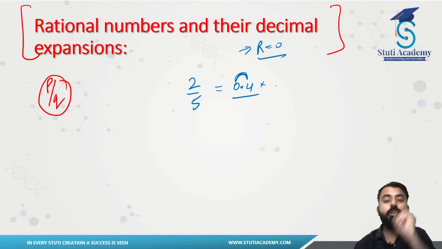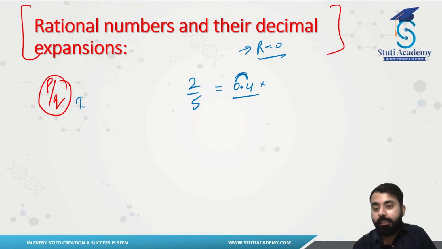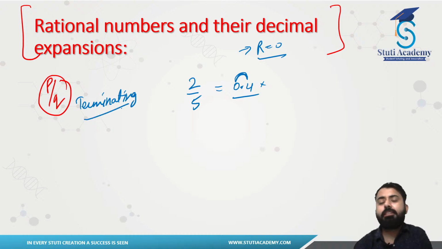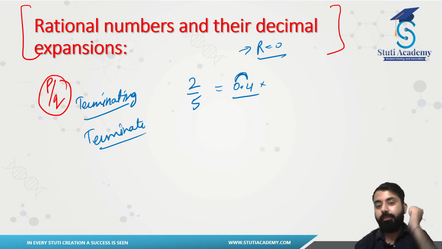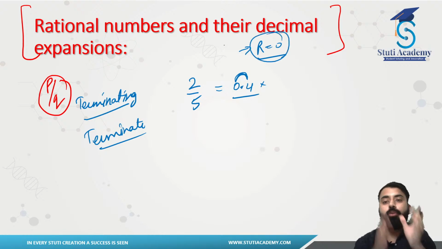So when your answer ends at any given place in your decimal, that decimal expansion happens to be your terminating decimal expansion. The word itself states clearly, terminate. It is related to terminate. Terminate means to end something. Now our division will be ending where? When we have our remainder which is 0. So once we have the remainder 0, we can say that our decimal expansion is terminating.